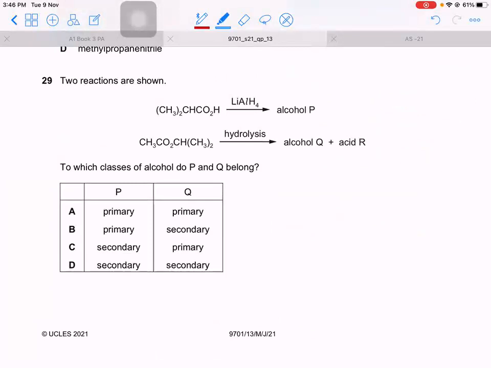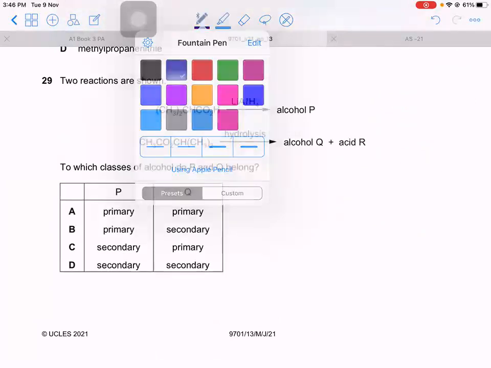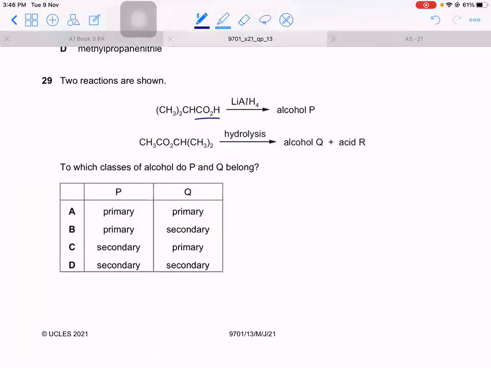29. Two reactions are shown. So right here you have acid with LiAlH4. So this will be reduction. And what will this give you? This will give you a primary alcohol, because acids reduce to primary alcohols. Then you have CO2, CH3. This is an ester. Yeah.